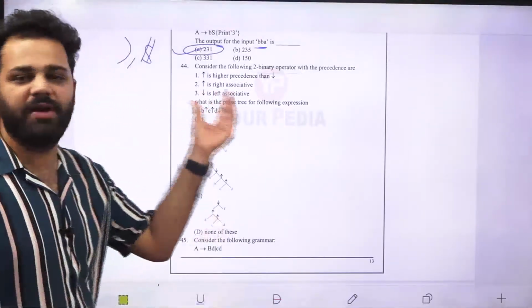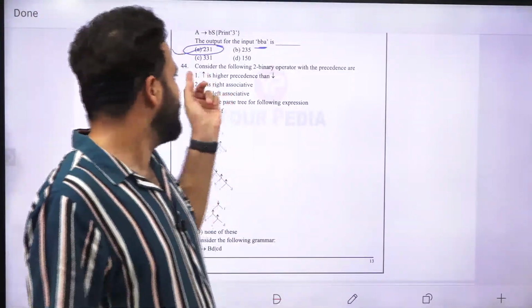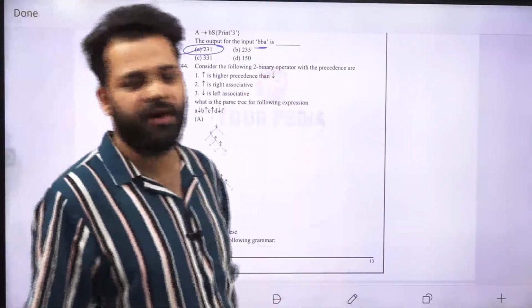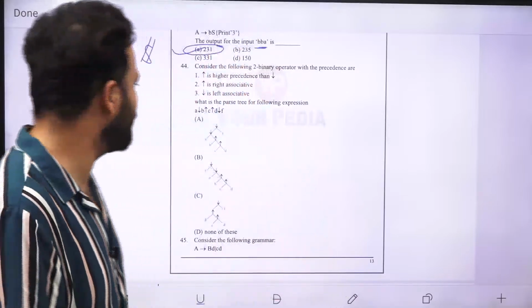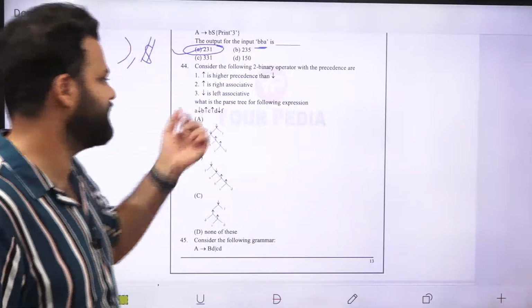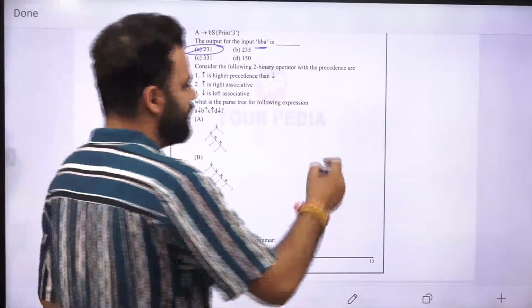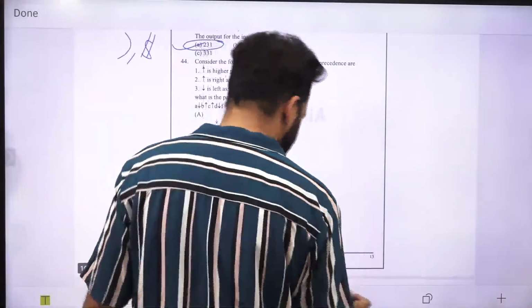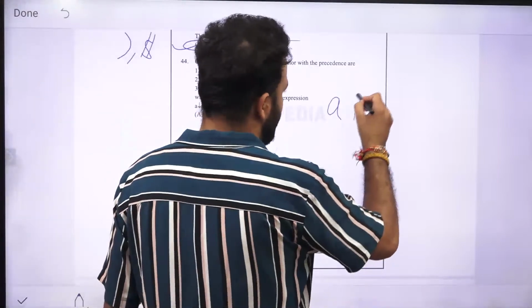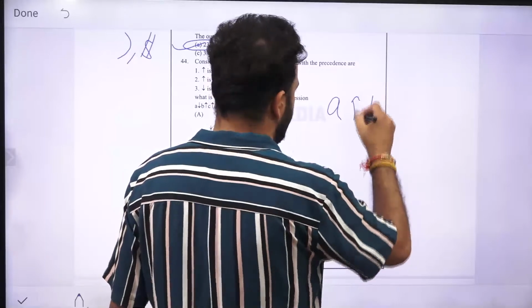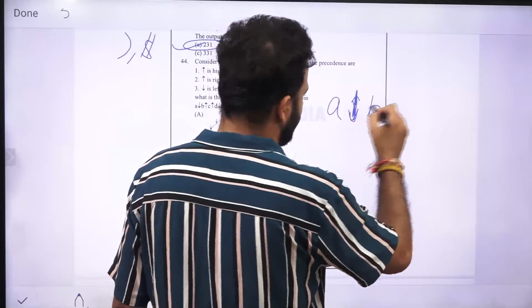is saying that you have been given three conditions. Upper arrow is higher precedence than lower arrow. Upper arrow is right associative and lower arrow is left associative, and it is asking what will be the parse tree of the following expression. Now see how to handle these questions. What we can do here is A, B, sorry, we have a down arrow here.